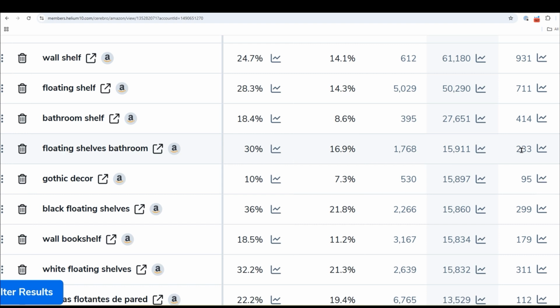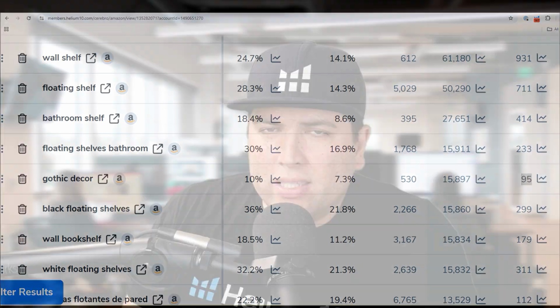Look at the estimated sales. Floating shelves bathroom has 233 estimated sales in the last week, but Gothic decor only has 95. So even though these two keywords have the same search volume, which keyword is more valuable? Obviously, floating shelves bathroom. And it kind of makes sense because floating shelves bathroom is very specific, right?